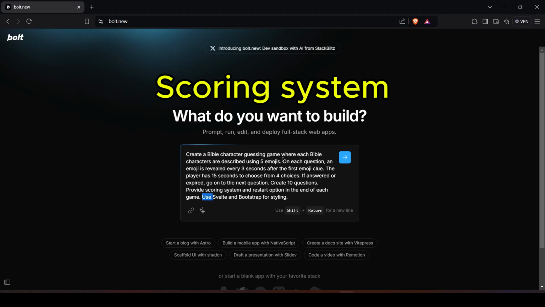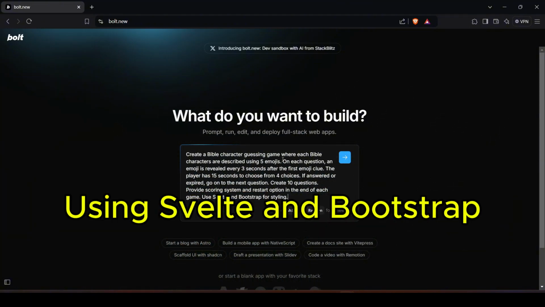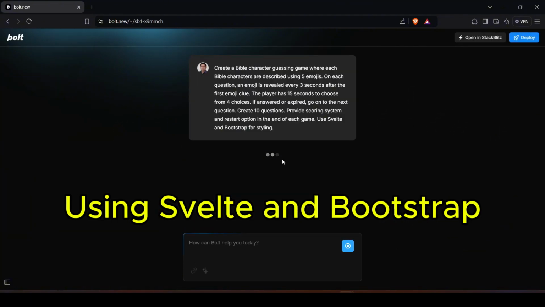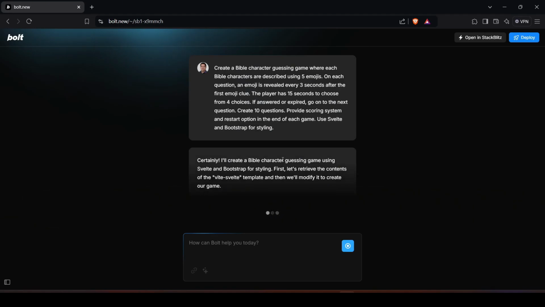Here is something important. I specifically asked it to use Svelte and Bootstrap because most of the tutorials out there are already using React and Tailwind. So let's try if it can do the job.